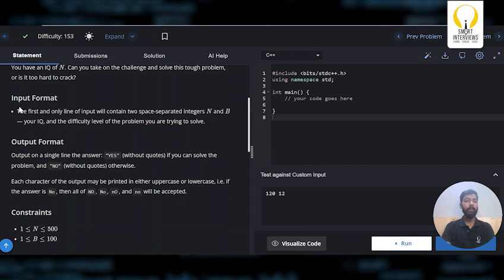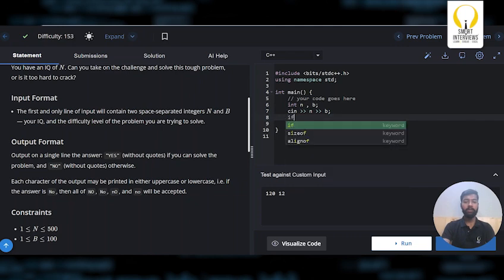Alright, let's code it up. We know the input format. You're only given N and B, which are the IQ and the difficulty of the problem. So let's take the input of N and B. Now what is the condition? I have to simply put an if condition and check whether the IQ of the person is greater than or equal to 10 into B. If that's the case, I have to simply print. So I'll simply say cout, I'll print yes, I'll print a new line. Else I have to simply print no.